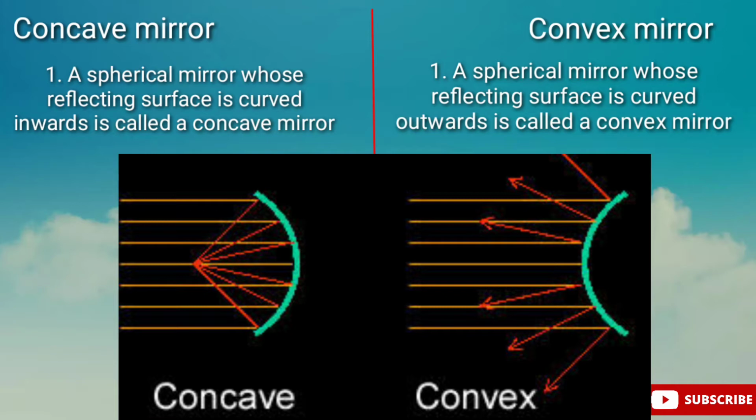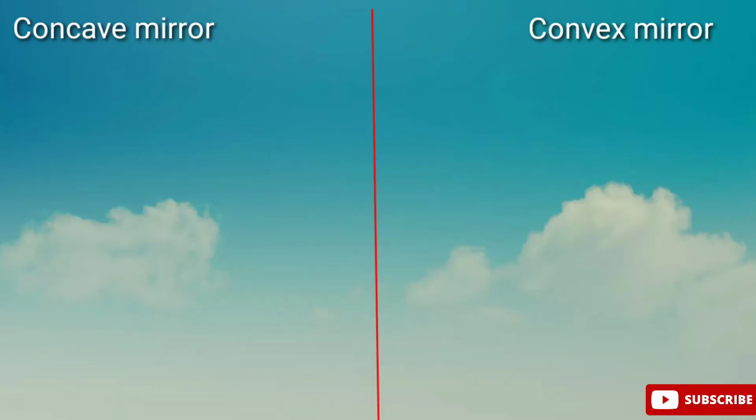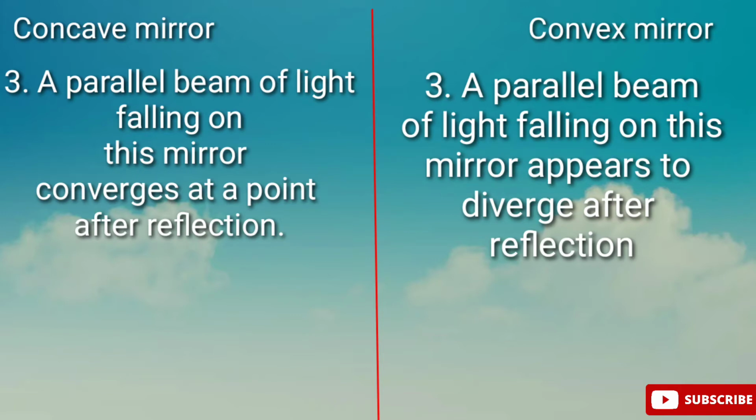In the second point, you can draw the diagram of each as shown in the picture. In the third point, under concave mirror, a parallel beam of light falling on this mirror converges at a point after reflection. Under convex mirror, the third point will be, a parallel beam of light falling on this mirror appears to diverge from a point after reflection.